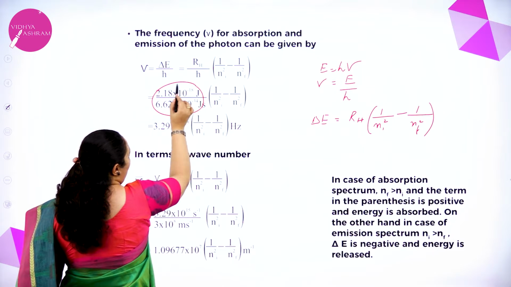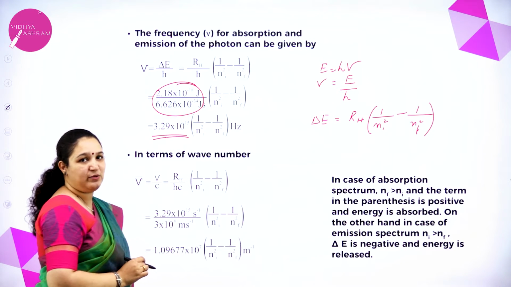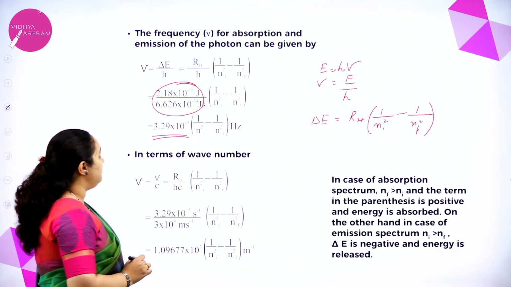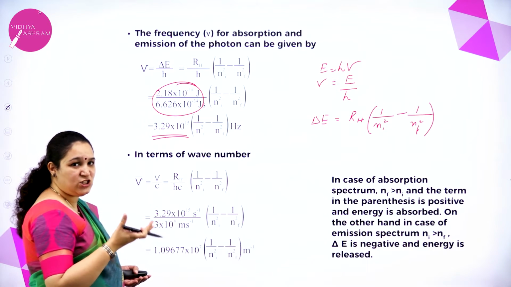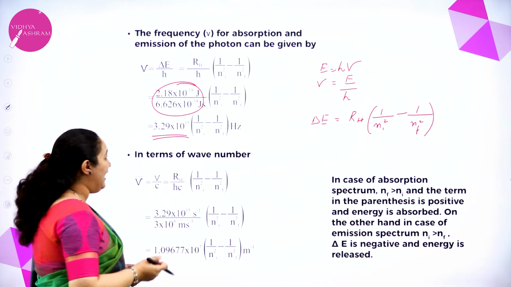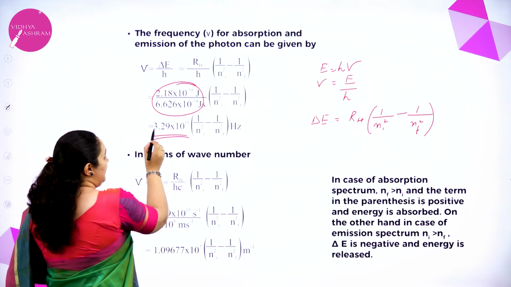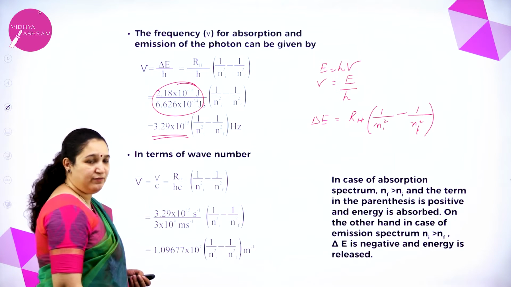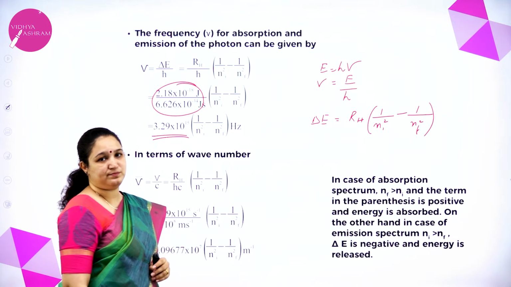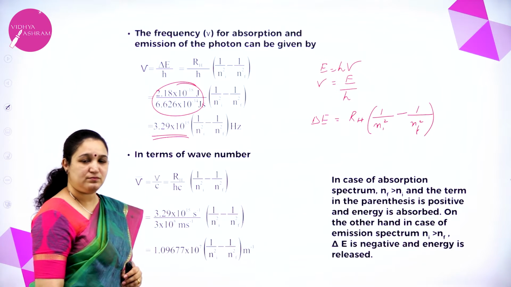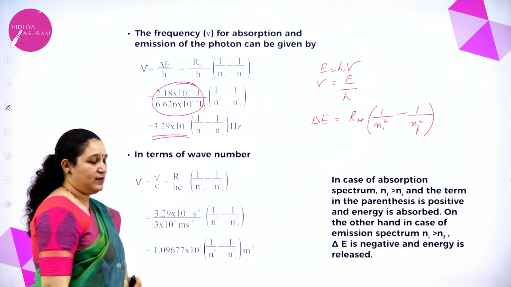If I solve this, I'll get 3.29 into 10 power 15. So if I want to calculate the frequency of the radiation absorbed or emitted, I can directly take the formula nu is equal to 3.29 into 10 power 15 into 1 by ni square minus 1 by nf square hertz or per second. Fine, so this is the formula for calculation of frequency.